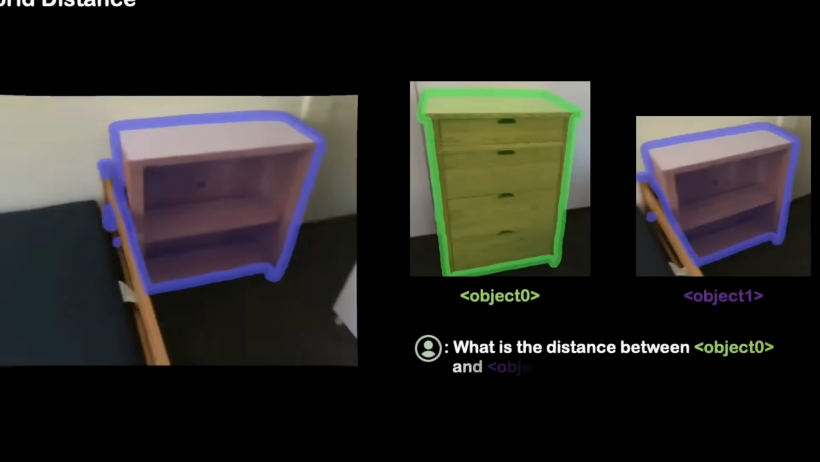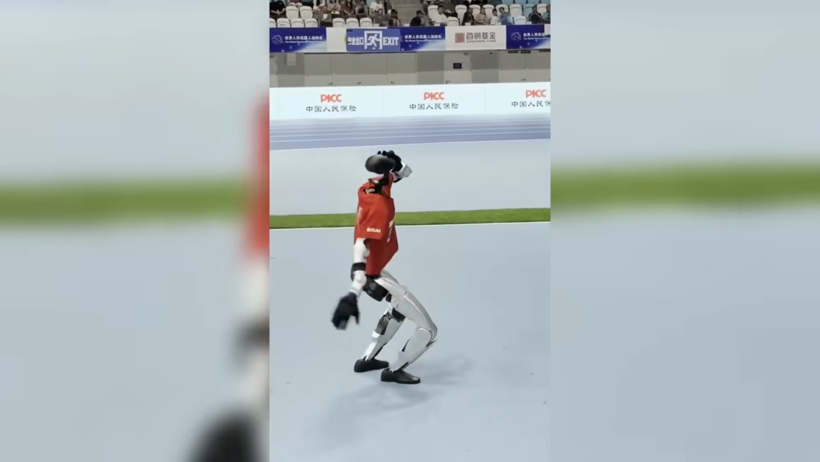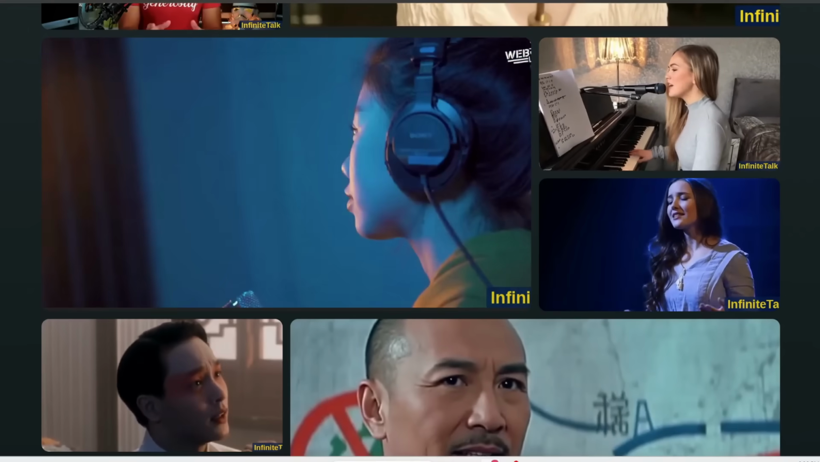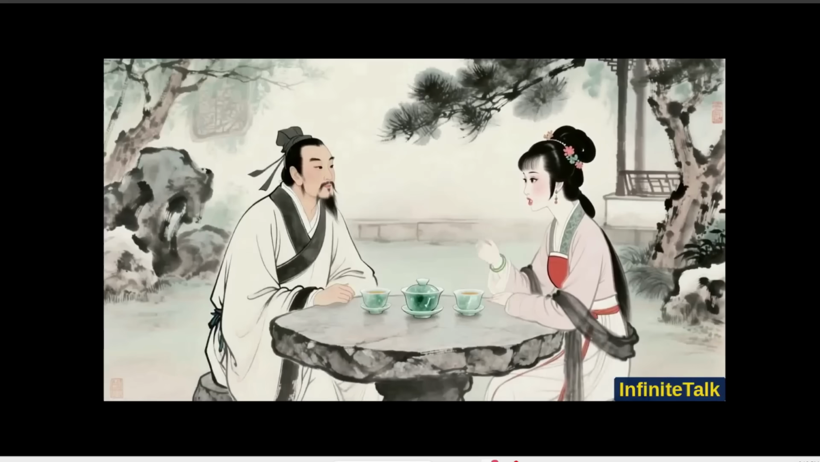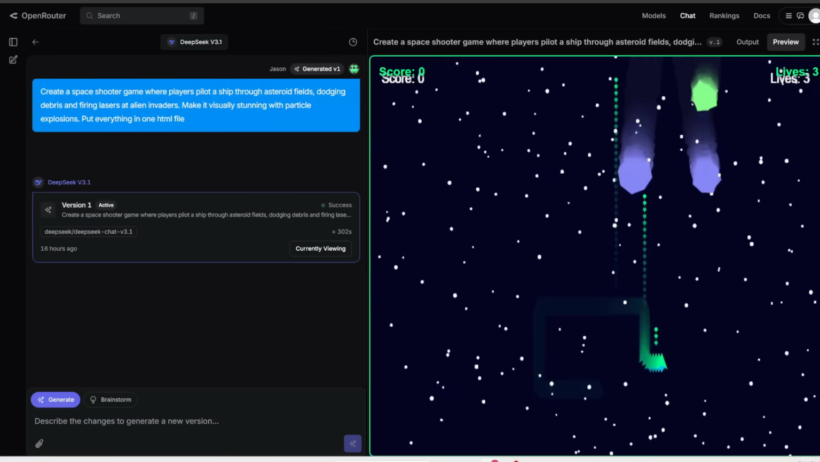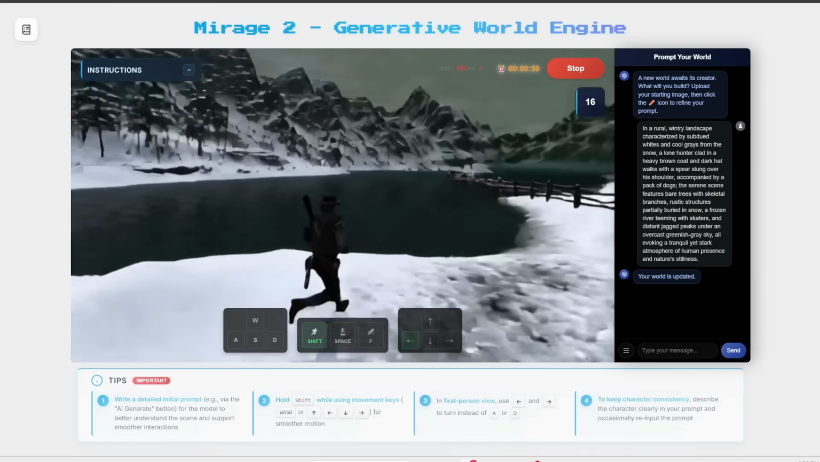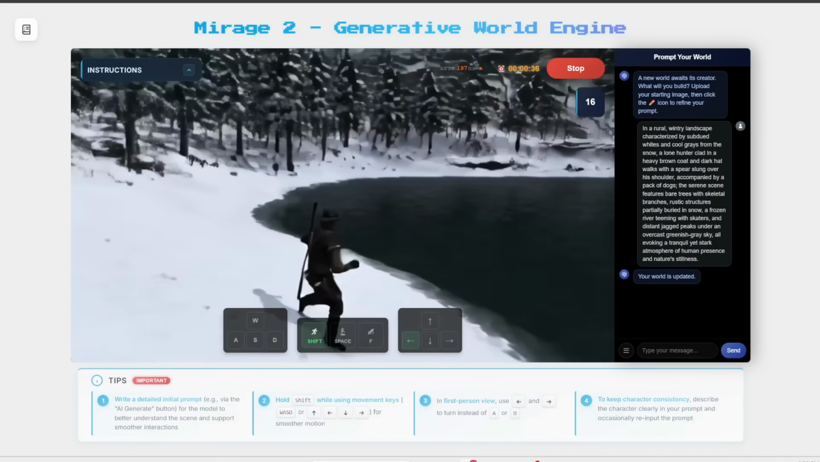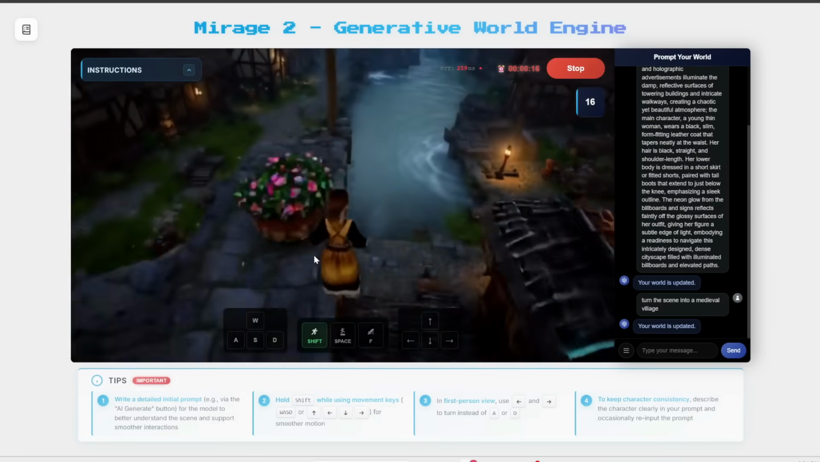AI never sleeps, and this week has been absolutely insane. We have a new state-of-the-art AI that can get people to talk or sing in a video, and this can do multiple people. DeepSeek releases their latest and best model yet. This AI can turn an image into an interactive video game which you can play in real time. You can even add prompts to seamlessly edit the scene all in real time.